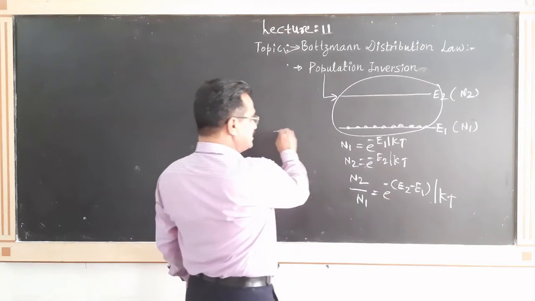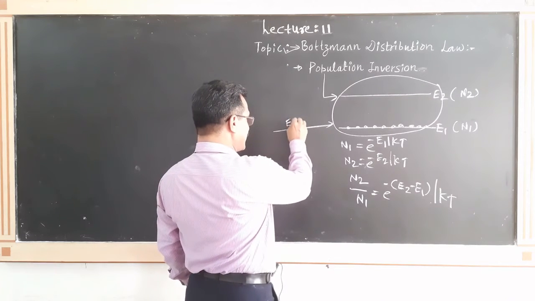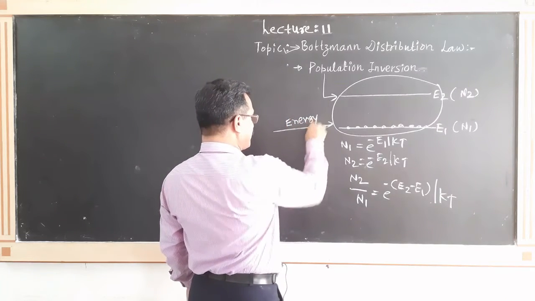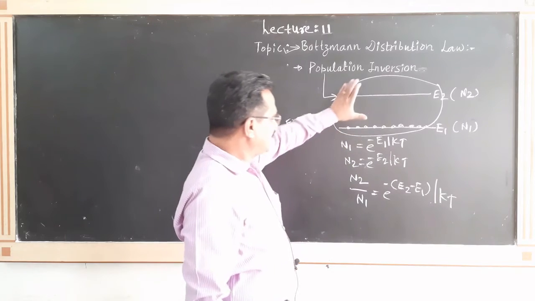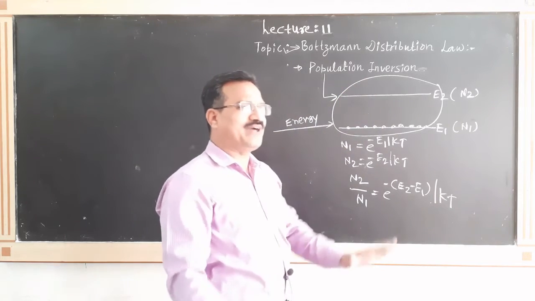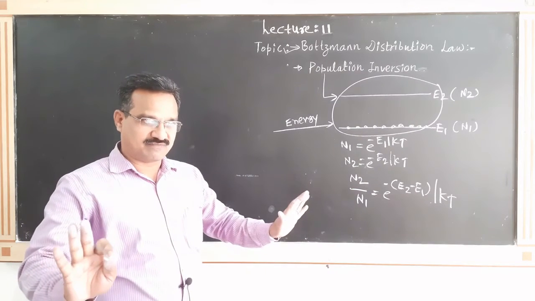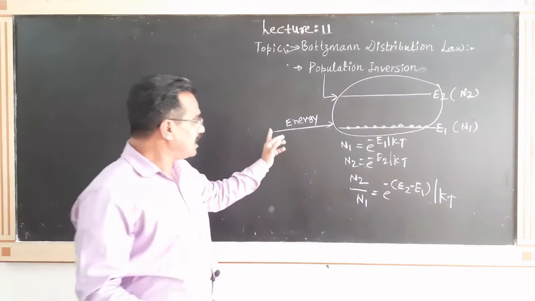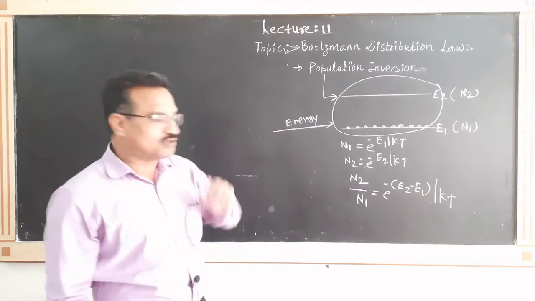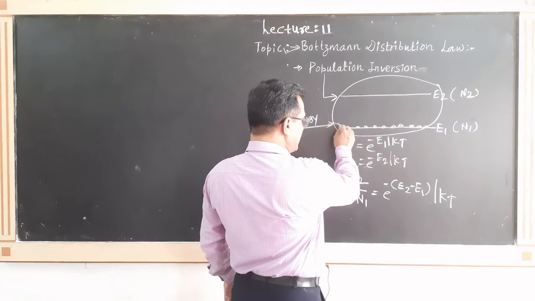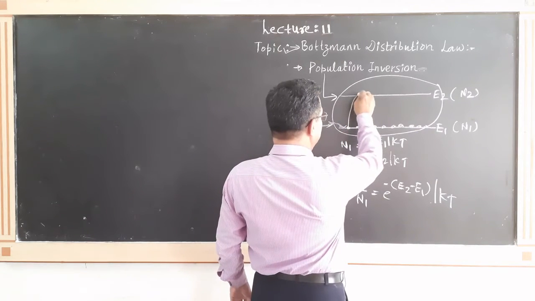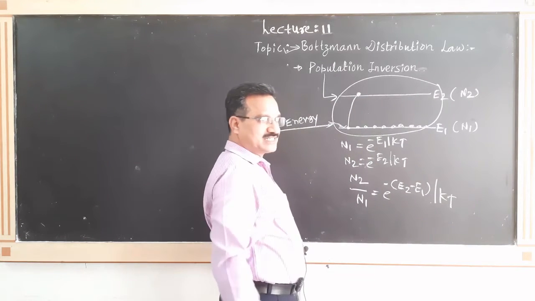And when the energy is supplied, what will happen? Energy is supplied, keeping the temperature of those atoms constant. Temperature remains constant, and energy is supplied. Due to this energy, what will happen? Energy is absorbed by this atom and that atom jumps into the excited state.